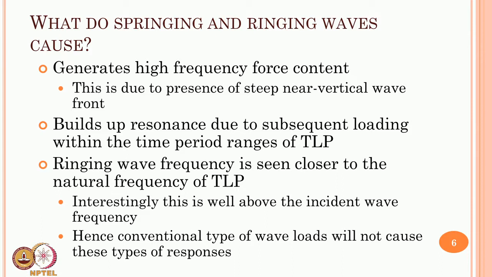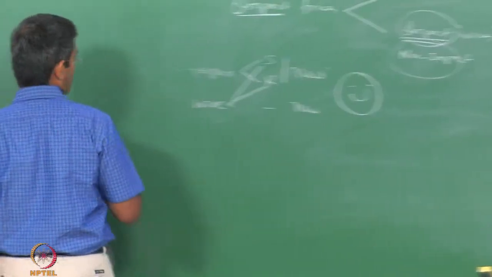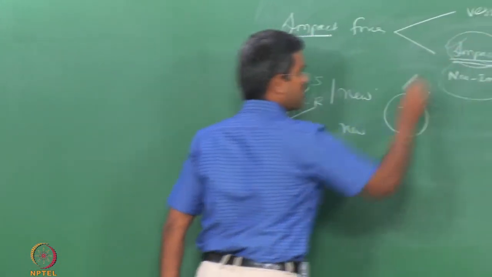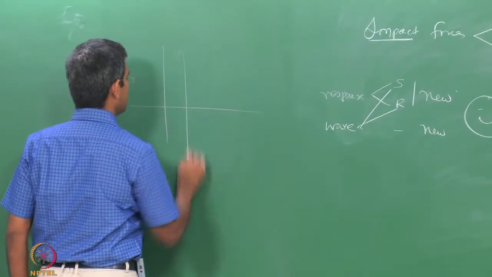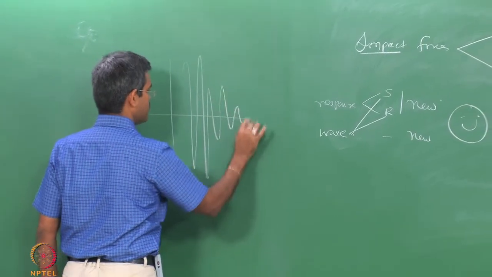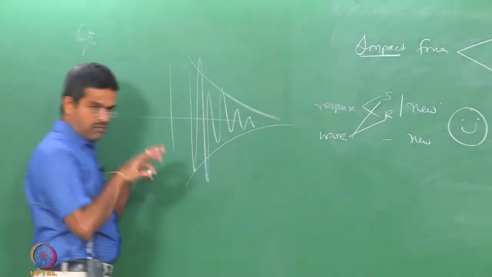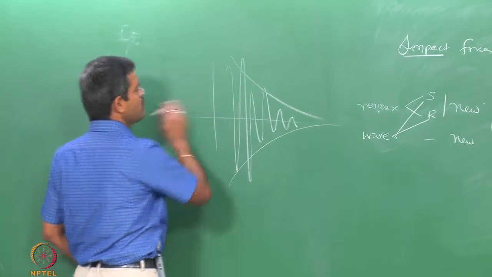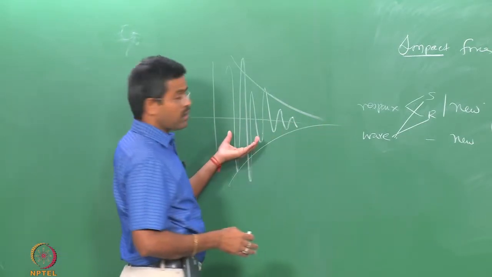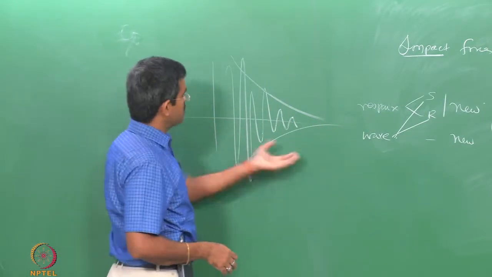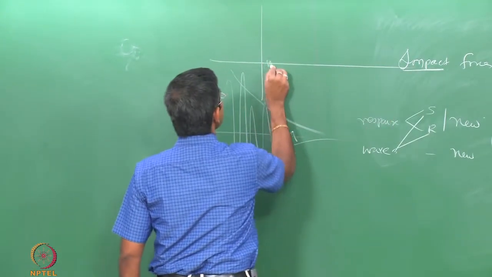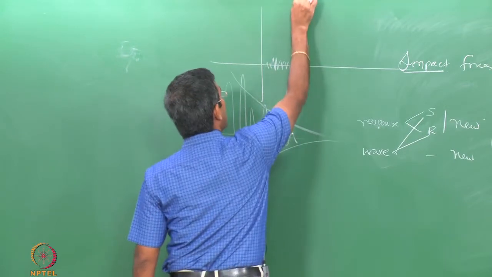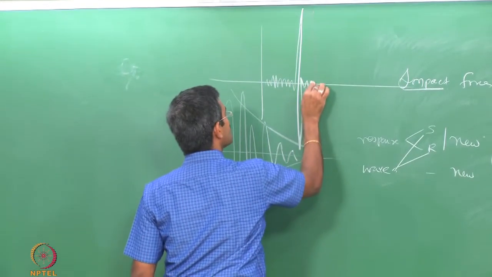For example, if I draw a typical wave profile for an impact wave which is going to cause ringing, it should appear to me as a history of this sort. Let us say it should look like a bell which should converge. Now if you look at the typical time history, this is a ringing response. The time history responsible for this kind of wave should look like a conventional silent time history which should have a sudden impact and then a conventional decay.